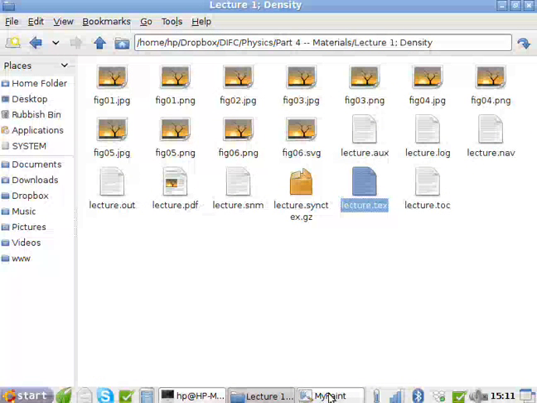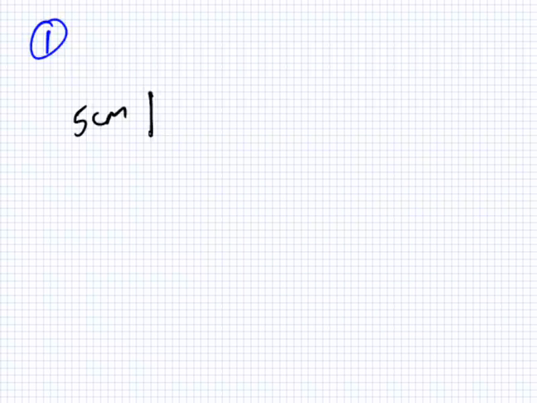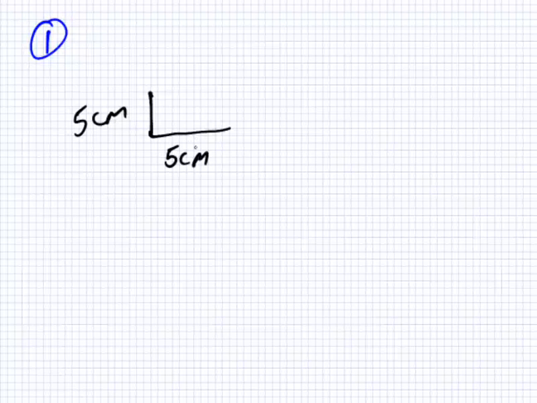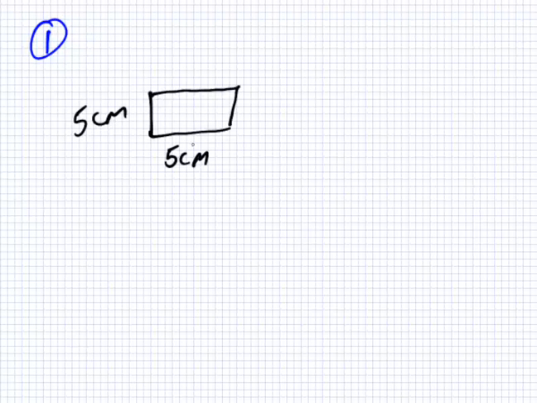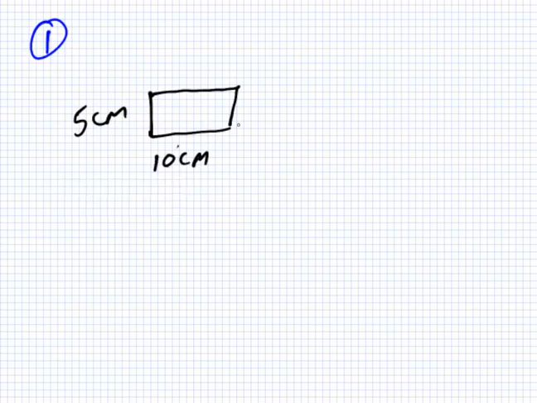What is the first question? Can you read it, KJ? What is the density of 5 centimeters by 10 centimeters by 90 centimeters? Okay, so 5 by 10 by 90. So this here is a 10, and this here is a 90.